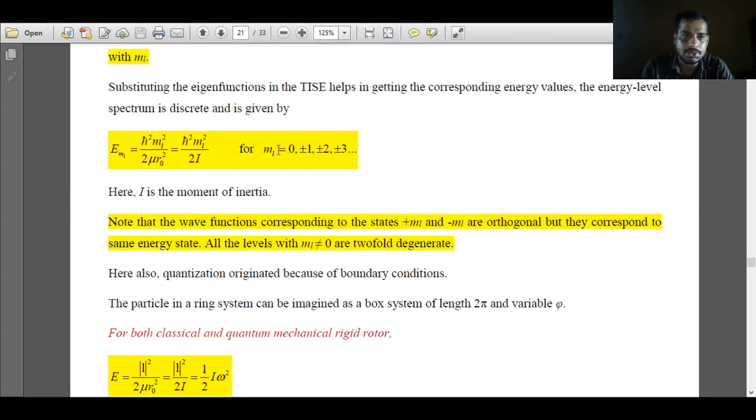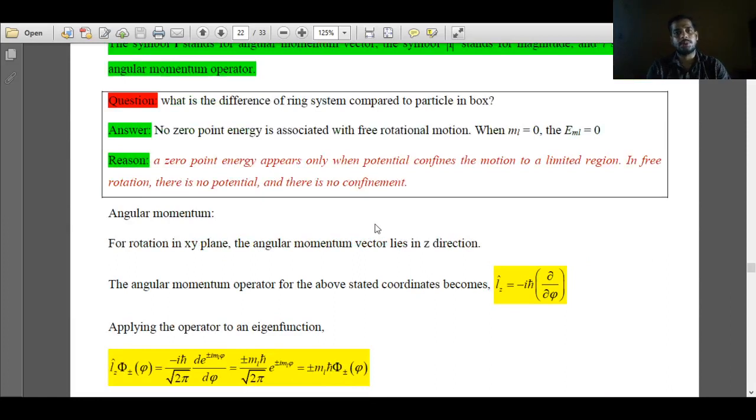So the energy of rotational motion is 0. But for the particle in a one-dimensional box or the simple harmonic motion problem, the zero point energy was not 0. For rotational motion in two dimensions, the zero point energy is 0. This is a point of difference between rotational motion and the particle in a one-dimensional box.